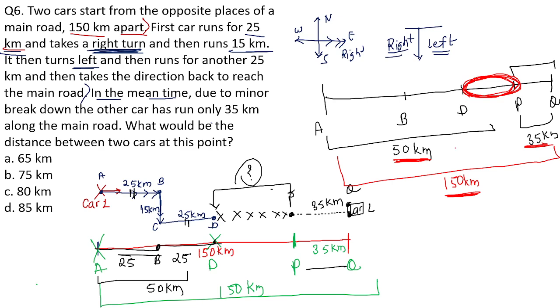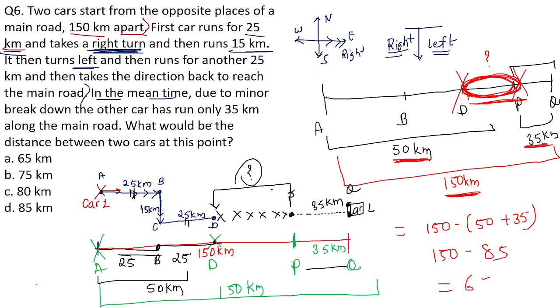So here, look at this figure. The total distance is 150 kilometers. If I subtract 50 kilometers and 35 kilometers from 150, I'll get the total distance between these two cars, or the distance of DP, from point D to point P. So this will give me 150 minus 85. Okay, so this will give me a total equal to 65 kilometers. So the answer for this given question is 65 kilometers. Option A is the correct answer. I hope you have got this question.